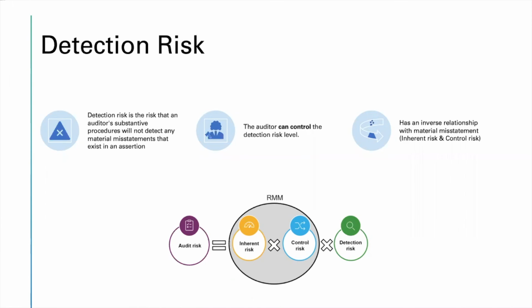What about detection risk? Detection risk is the risk that an auditor will not detect any material misstatement that exists in an assertion, and the auditor can control the detection risk level. Also, there is an inverse relationship between material misstatement, which is inherent risk plus control risk, and detection risk.